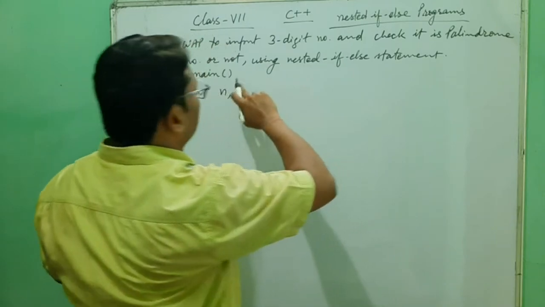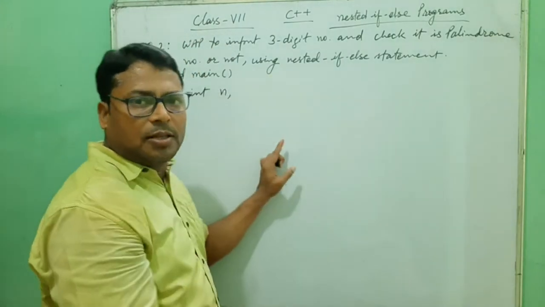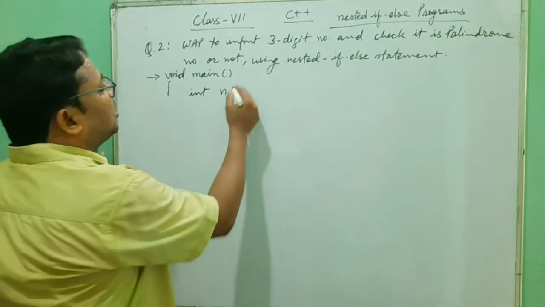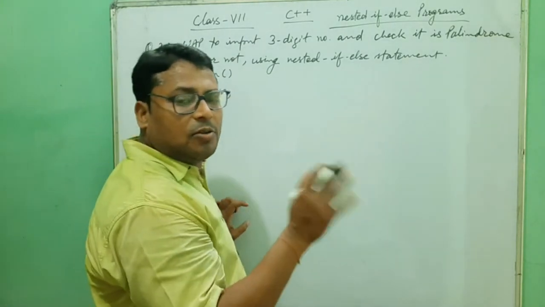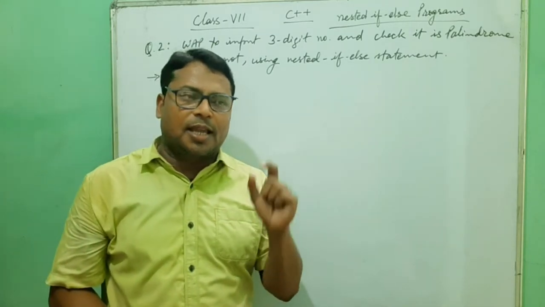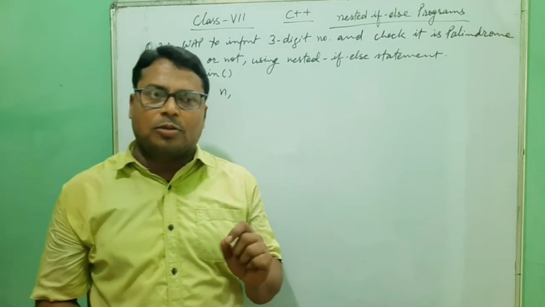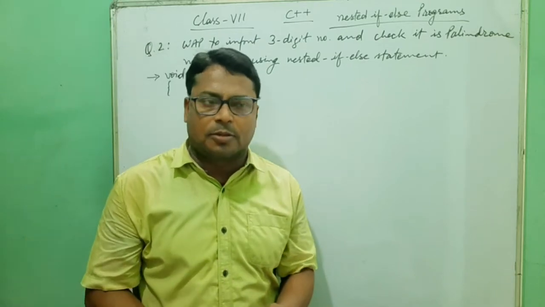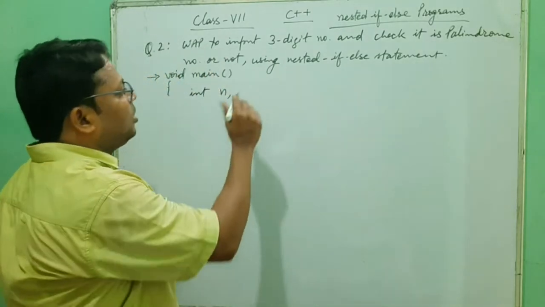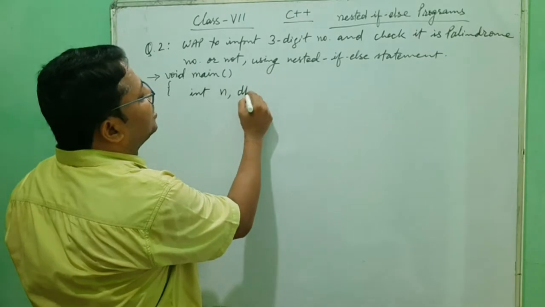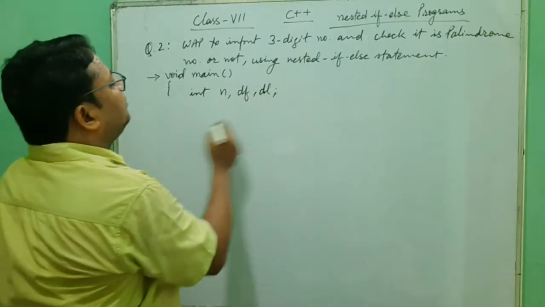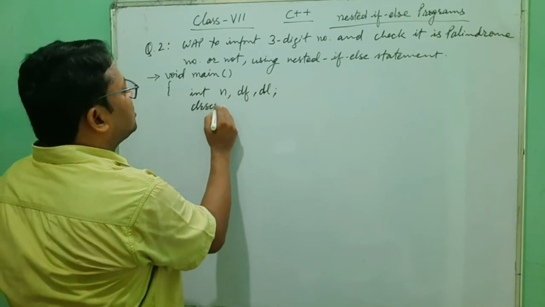Check its validity, and in the validity situation, as we understood the concept previously, we need digit first and digit last. If we write a, b, that is okay, no problem. But always remember, my dear student, you have to assign the variable name, class name, and program name related to the concept for what purpose you are going to use it. We are going to use them here for digit first and digit last, that's why we are writing df and dl. Okay. Now clrscr.